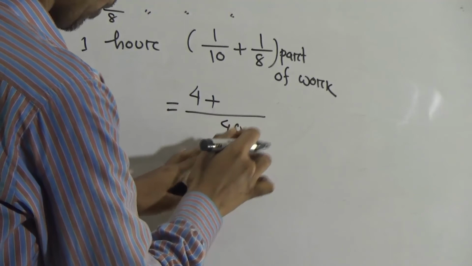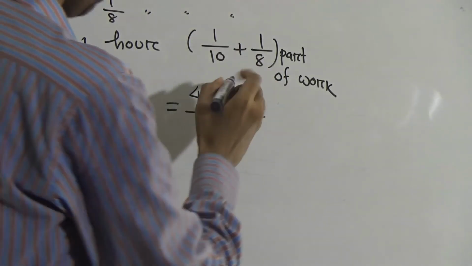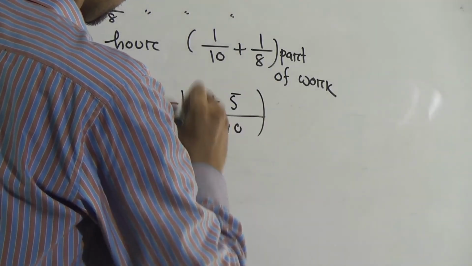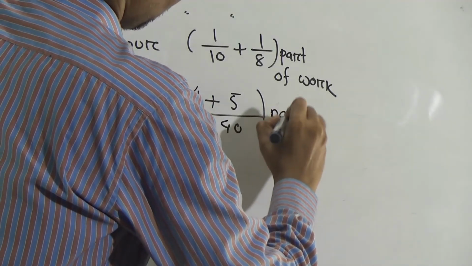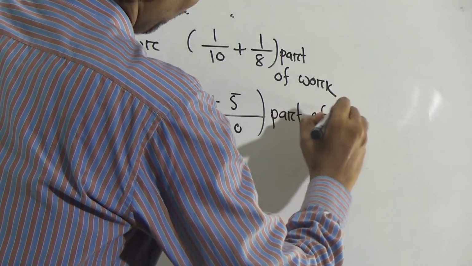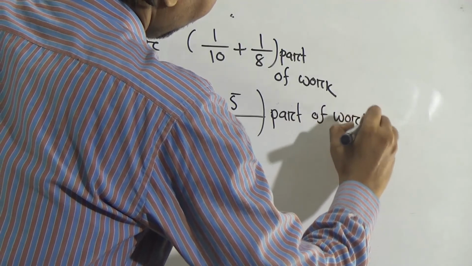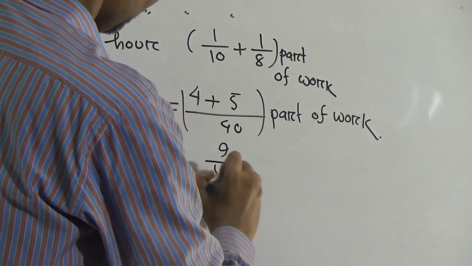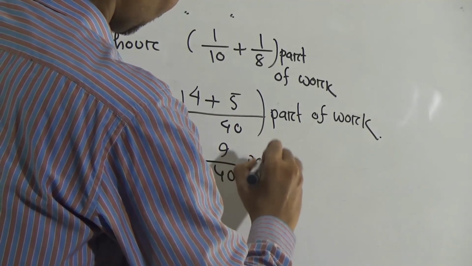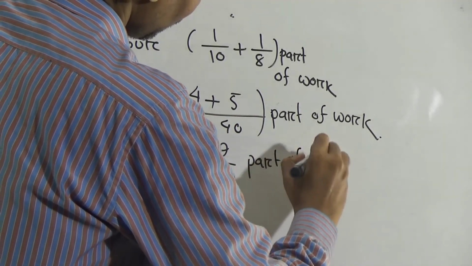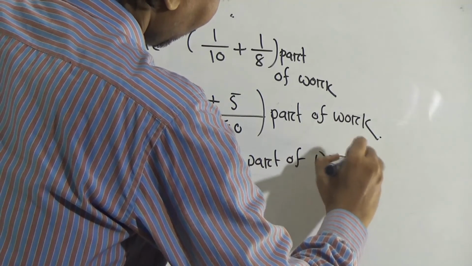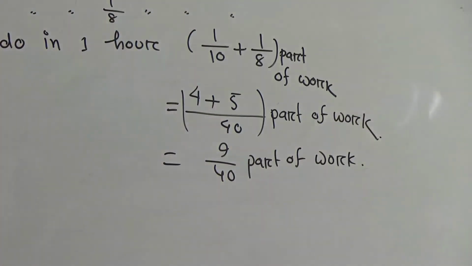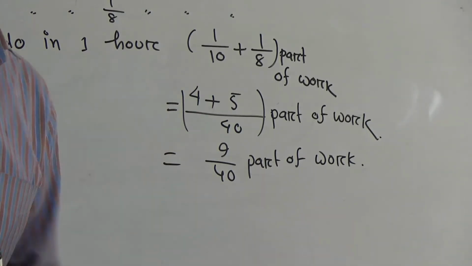Similarly, we divide 40 by 8, then we get 5. That means 4 plus 5, 9 by 40 part of work. So altogether Millie and Lily can do 9 by 40 part of work.